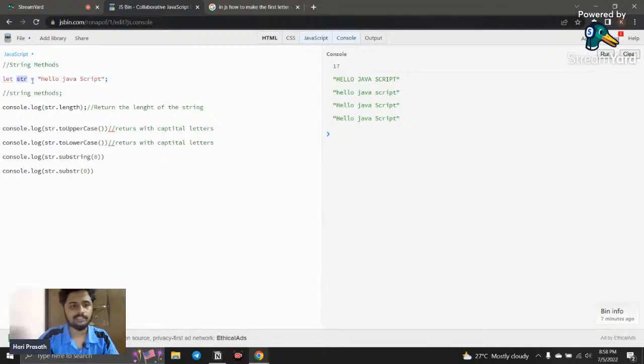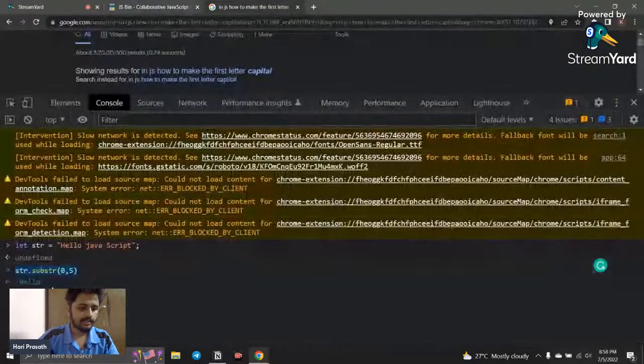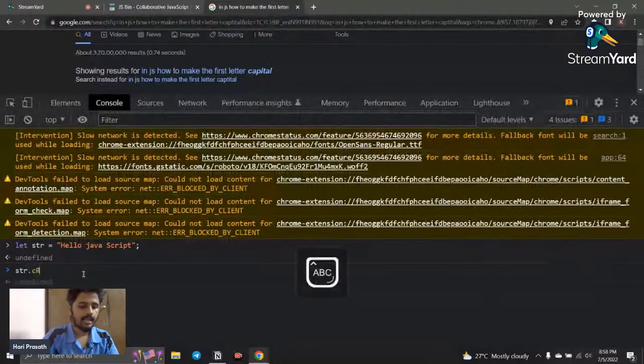So what is the question? Someone asked how to capitalize the first letter itself. So first I'm going to make it small. Now what I'm going to do is use console.log, and here I call that, and I say char, and what is the function name we have discussed? It's like substr, charAt.